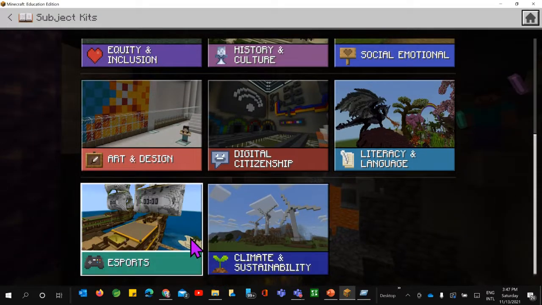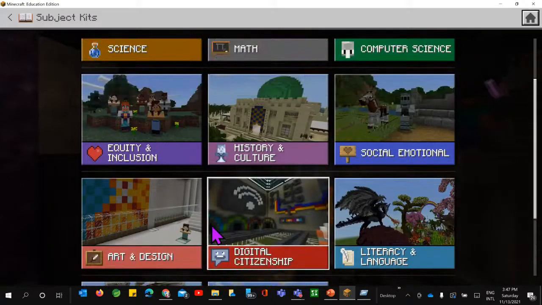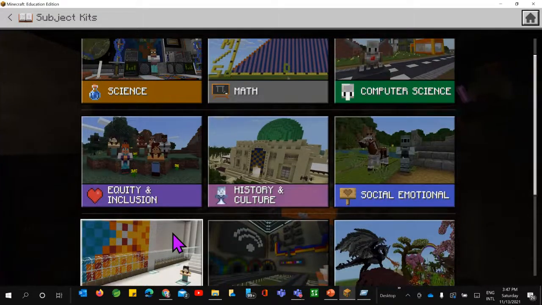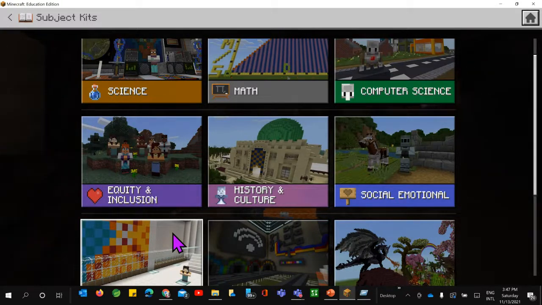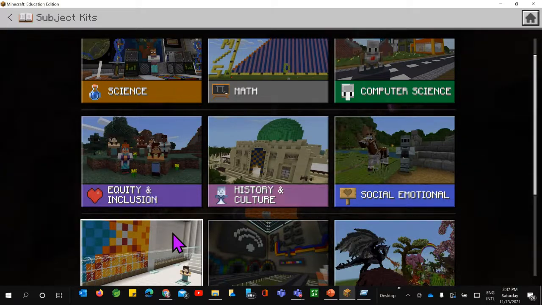So it's not only about the particular resources or the kits which are available. And with the help of computer science students, you can involve them in creating some adventurous activities.